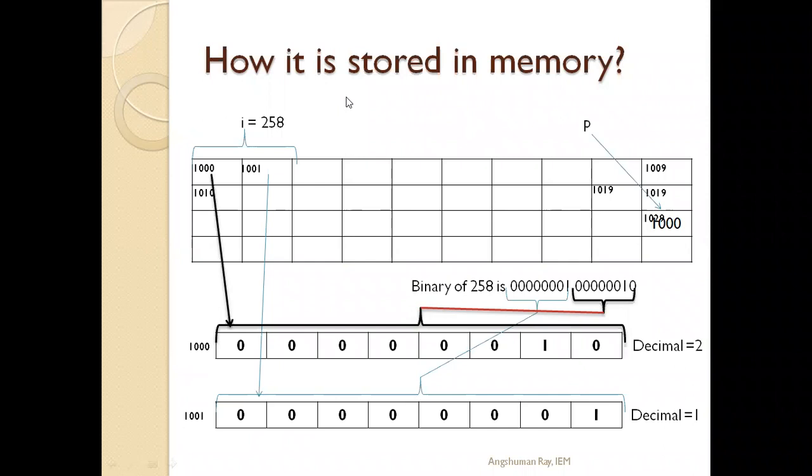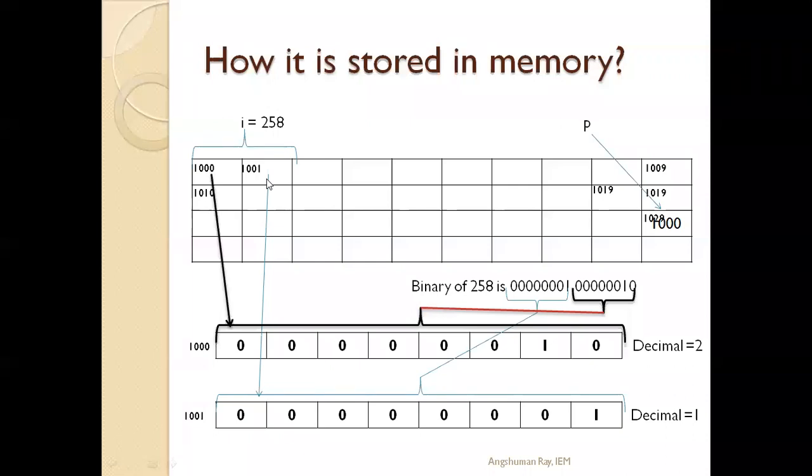So the last byte in stack, how does it work? In a stack system, the last byte will be stored first. So the last byte of this 258 is 00000010. This value will be stored at 1000 location. And the next byte from stack, when we pop, the first byte will be stored at 1000 location. Then again we will pop the second byte, that is 00000001, that will be stored at 1001 location. Okay.